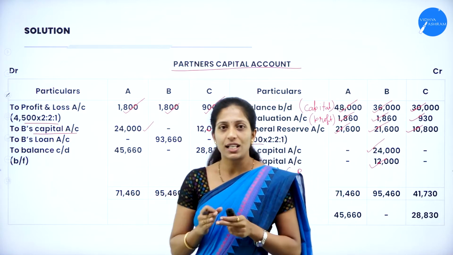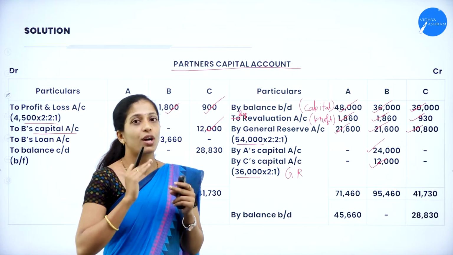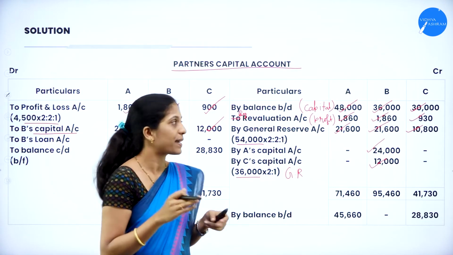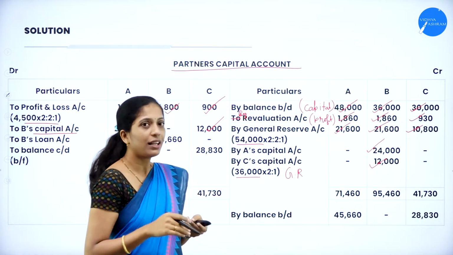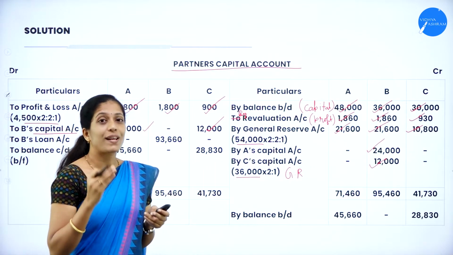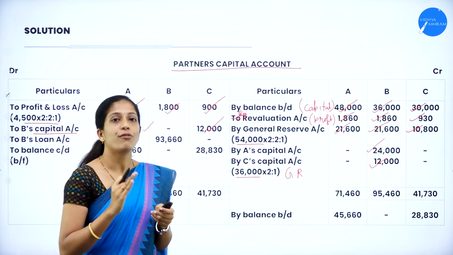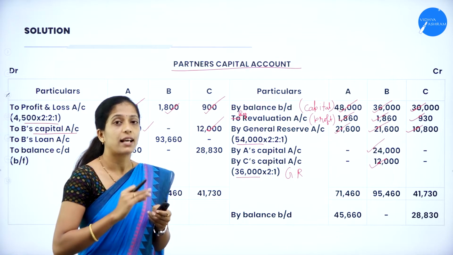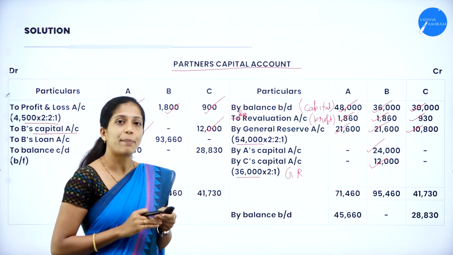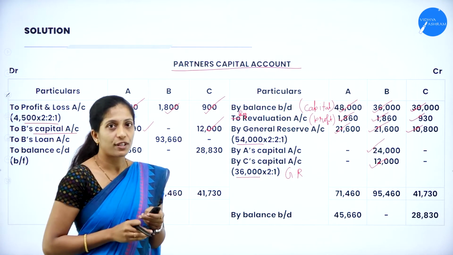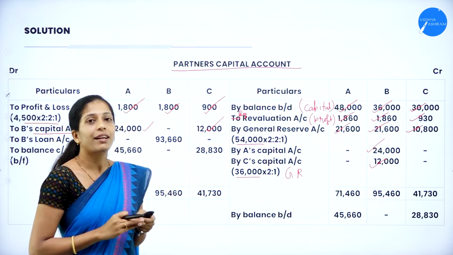Now we are done with the partners' capital account. As usual, we have taken the old partners' capitals by balance brought down. Next, revaluation account balance by revaluation account. Next, we see whether there is any reserve fund as well as profit and loss account. If you find such items, we have to transfer them to all the partners including the retiring partner in their old profit sharing ratio. Next is the treatment of goodwill.